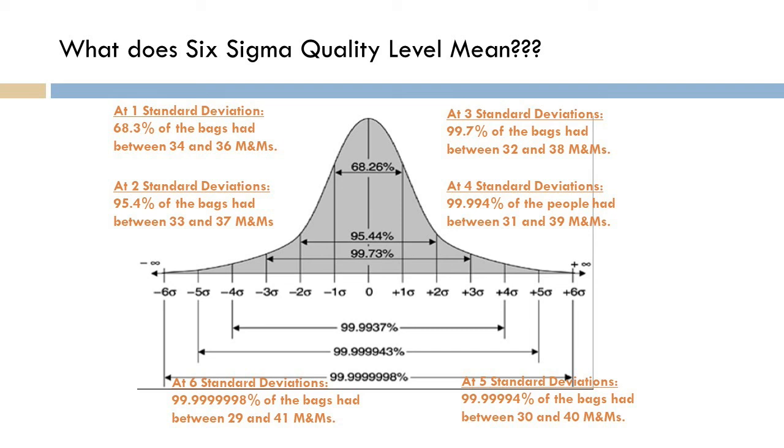At 4 standard deviations, you can see 99.994% will have between 31 and 39 M&Ms. At 5 standard deviations, 99.99994%, if I said all the 9s right, will have between 30 and 40. And look at Six Sigma, 6 standard deviations away from the mean. 99.999998% of the bags, not quite 100%, will have between 29 and 41 M&Ms.